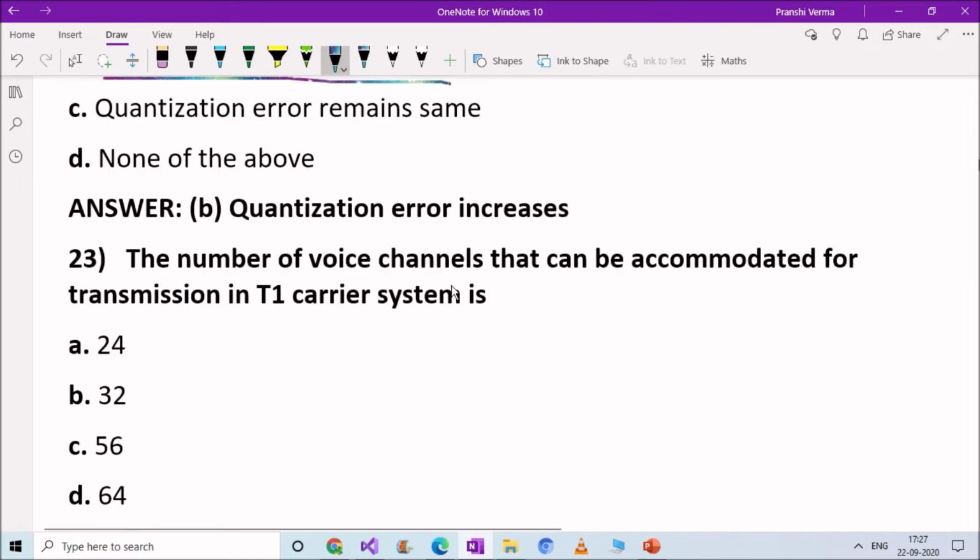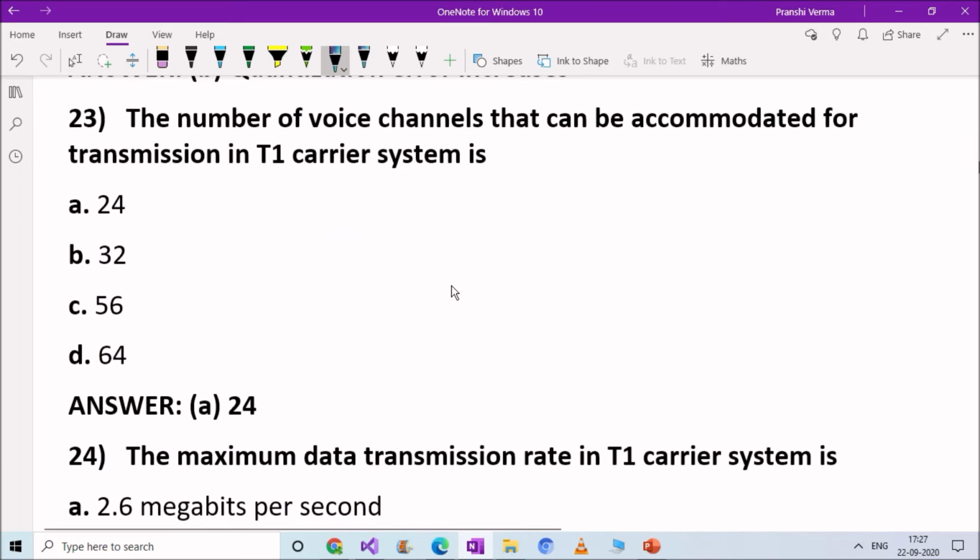Okay. Next question. The number of voice channels that can be accommodated for transmission in T1 carrier system is option A, 24, option B, 32, option C, 56, option D, 64. Right answer is option A, 24. The number of voice channels that can be accommodated for transmission in T1 carrier system is 24.